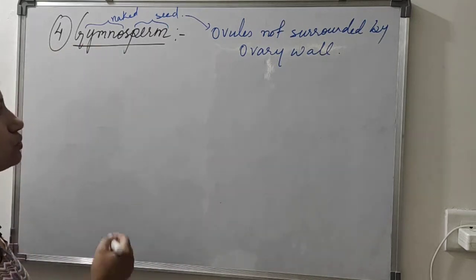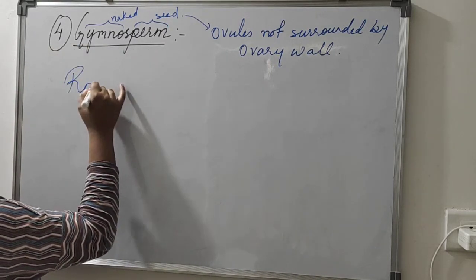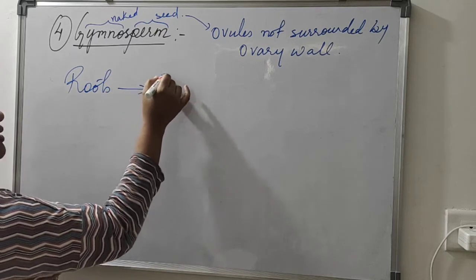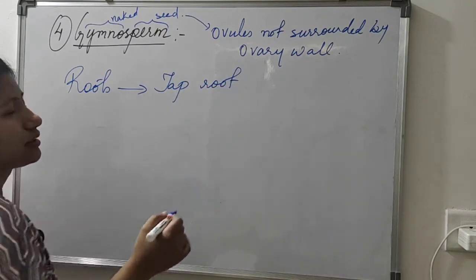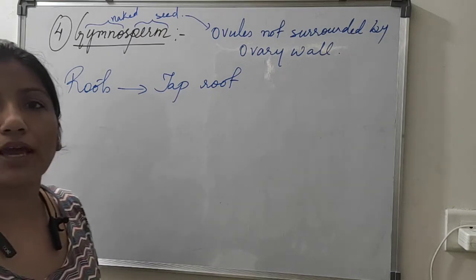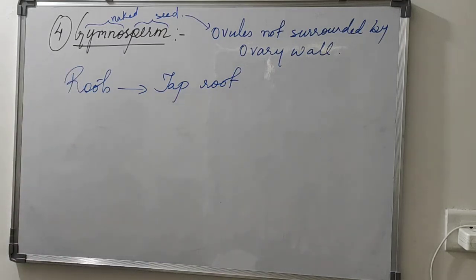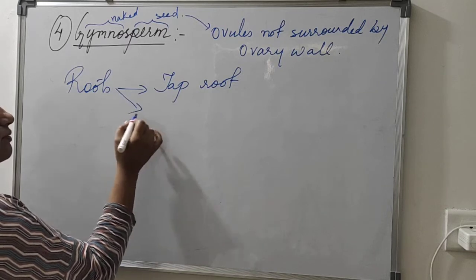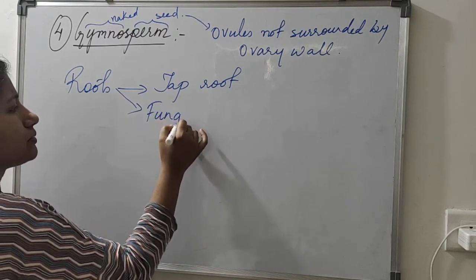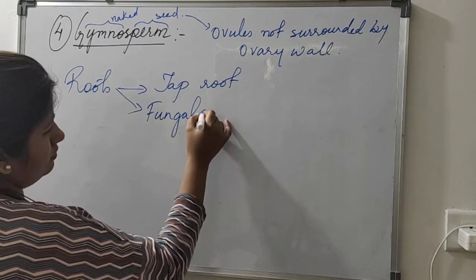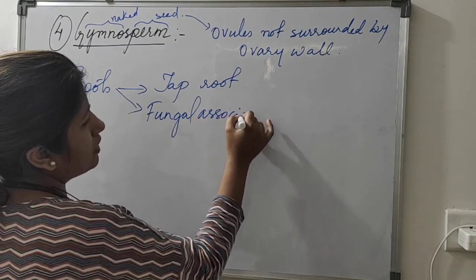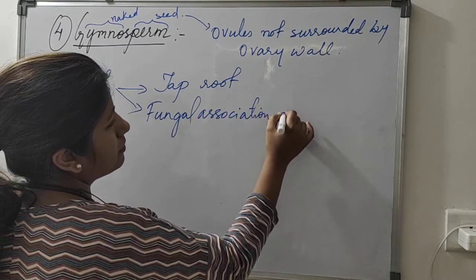Now, how are the roots of gymnosperms? These roots are taproot in nature. Gymnospermic plants have taproots, and some of the roots are found in fungal association with mycorrhiza.